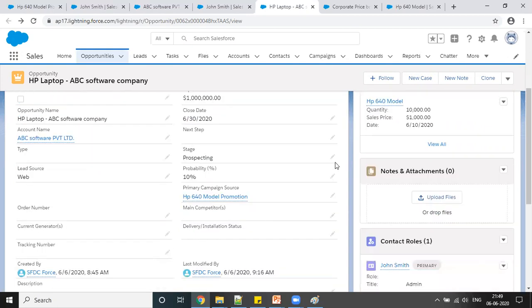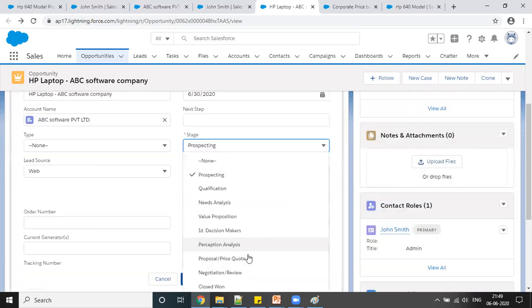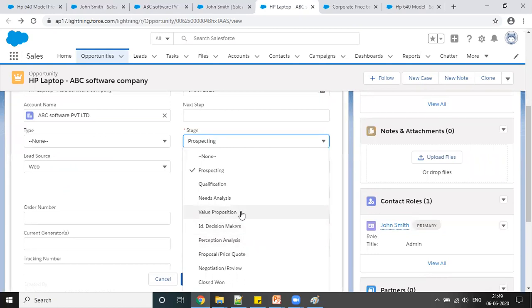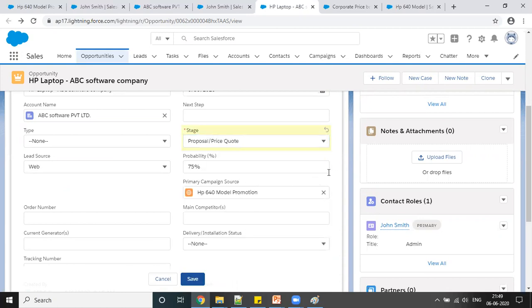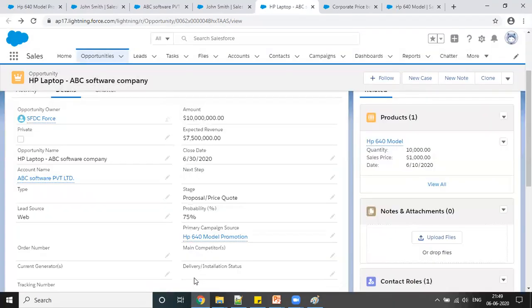Once I change this, if I say the deal went further and now they are sending it for some perception analysis or proposal price quote, once I click on this, you will see it got 75%, and once you save this, you will see expected revenue got changed. This is nothing but it will calculate 75% of the total amount that we are about to get. That is the expected revenue from this deal, right?